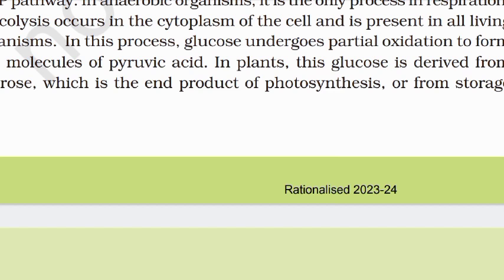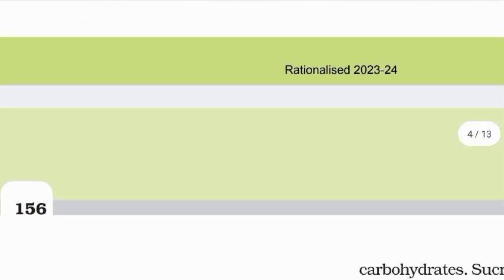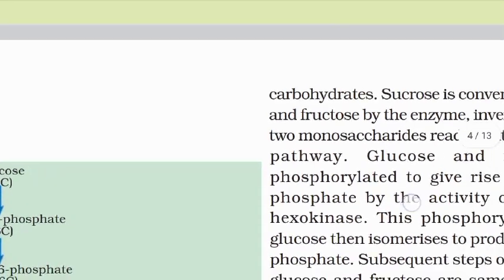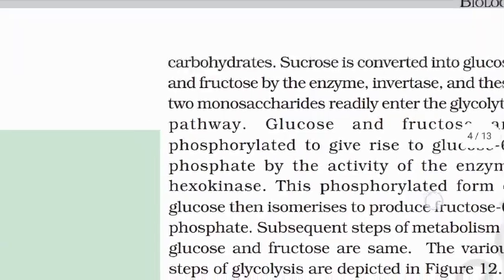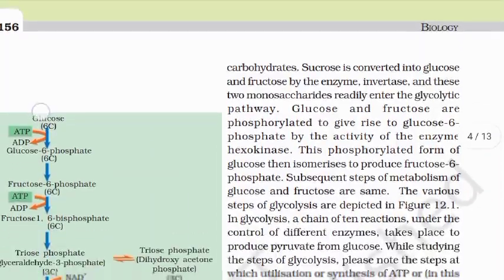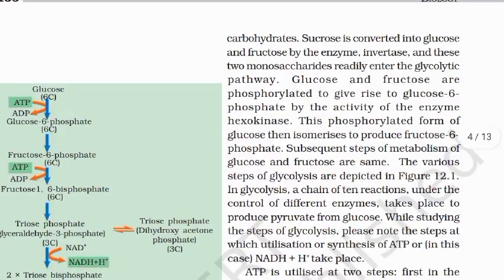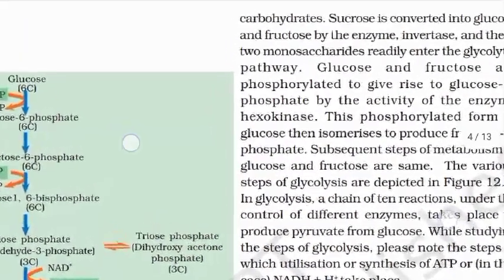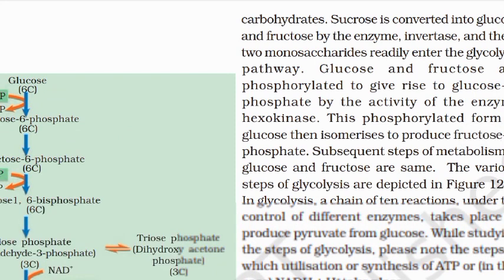In plants, this glucose is derived from sucrose, which is the end product of photosynthesis, or from storage carbohydrates. Sucrose is converted into glucose and fructose by the enzyme invertase, and these two monosaccharides readily enter the glycolytic pathway.